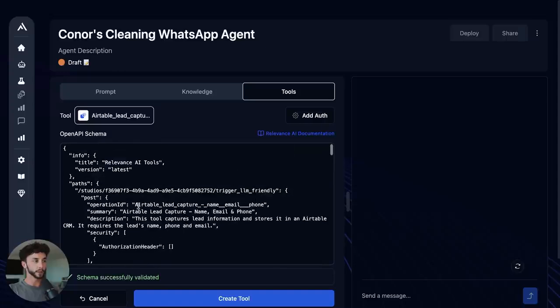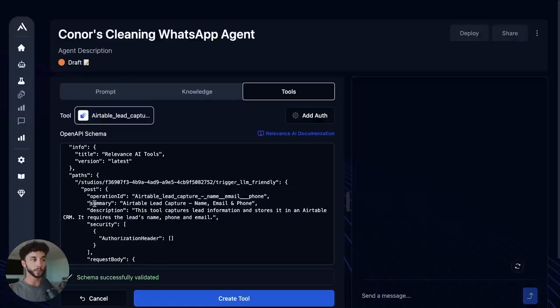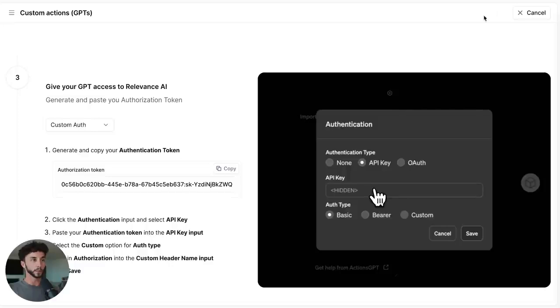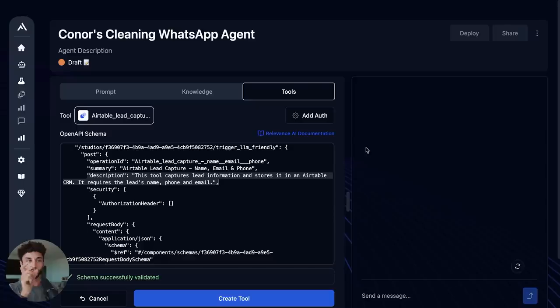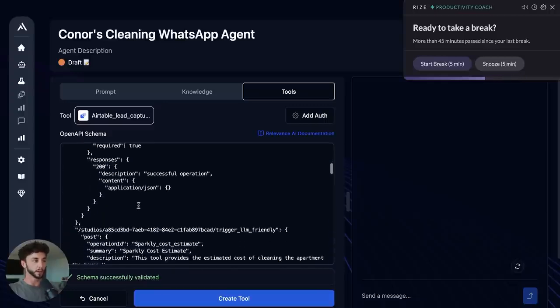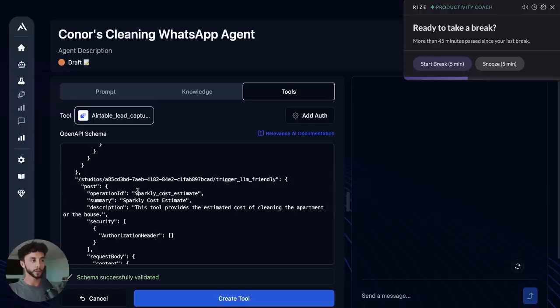You can see one here is the operation ID, which is basically the name of the tool, and that is taken from Relevance directly, the Airtable lead capture. And the summary here is the actual name or the title of the tool that we had in Relevance. This is just a version where they've put in underscores to connect the gaps. And the description here is the same as the description that we put under the name to describe what the tool does. And then as for the inputs, Relevance has made it a little bit more complicated by putting a schema in here. So we'll cover that in a second, but basically here's the second tool, Sparkly cost estimate.